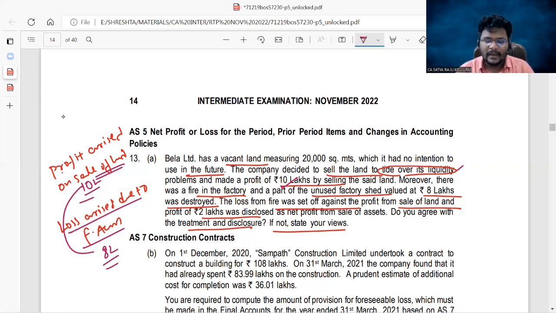Which are non-recurring events? If the event's effect is non-recurring, then we can completely treat them as, tell me guys, extraordinary activities. In case of extraordinary activities, they need to be represented clearly in the statement of P&L. They should not be set off. That's why this profit we need to represent separately, and this loss also separately. We should not make it set off.